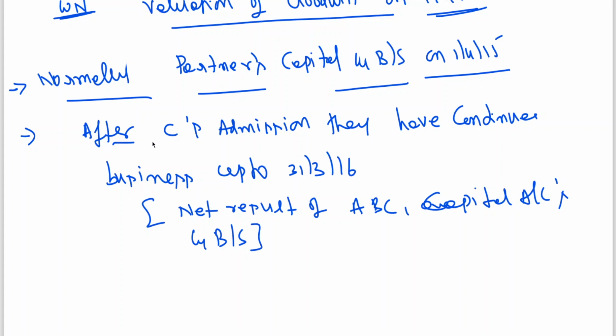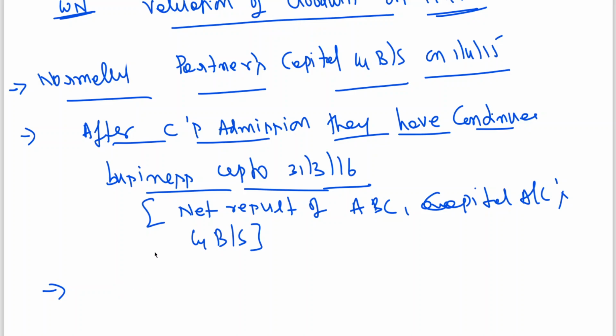This is after C's admission. They have to continue business up to 31st March 16. Net result of ABC, capital accounts of and balance sheet. This is second part of the question. Actually, if you have to go how they have done, we will see that. The next third point is